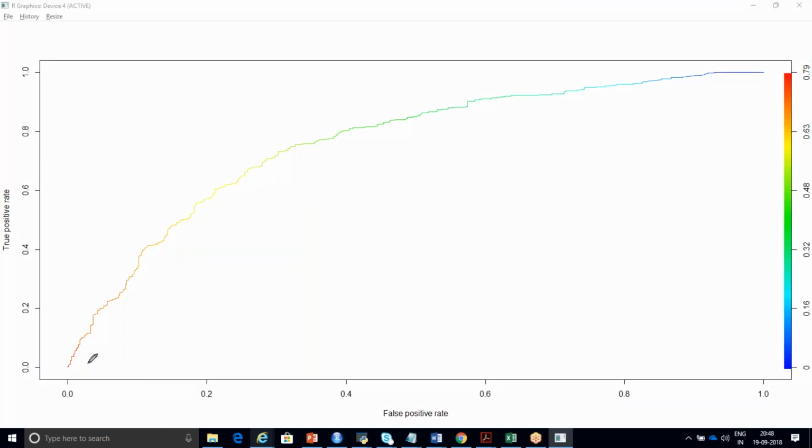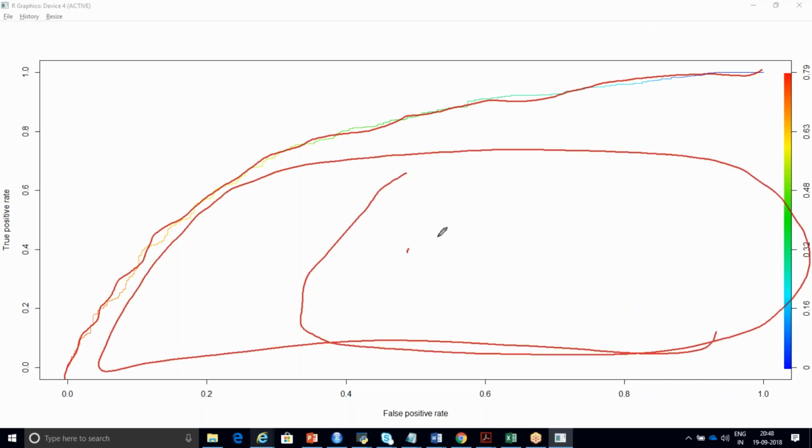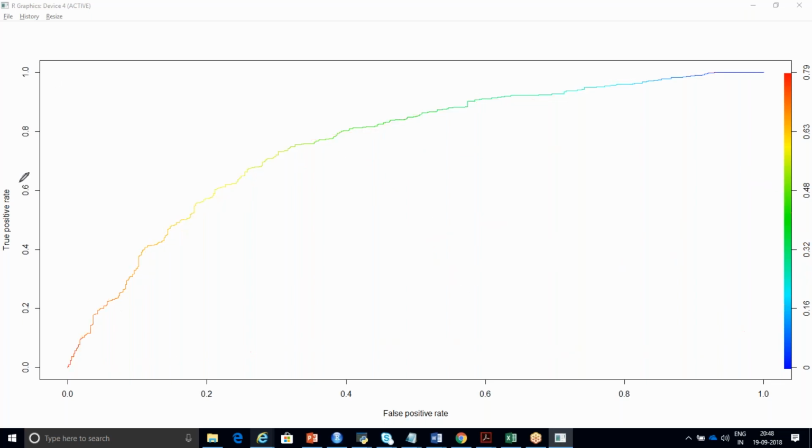See, you're getting a curve like this. And you should tell me what this area is called. This area is there, right? What is this area called? In tomorrow's session, you should explain to me what this curve is.